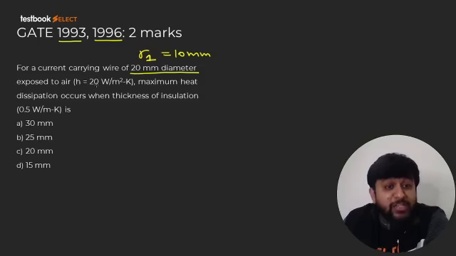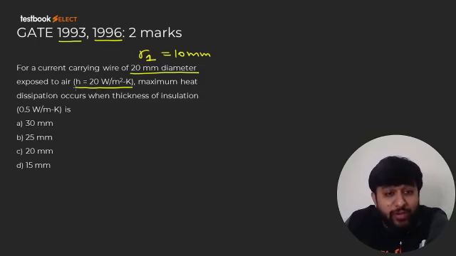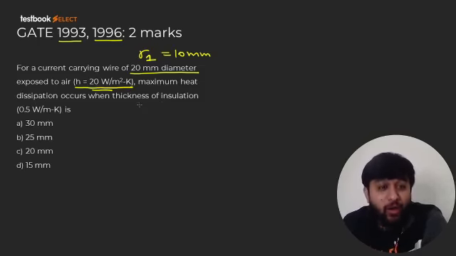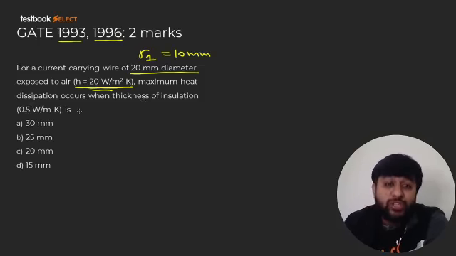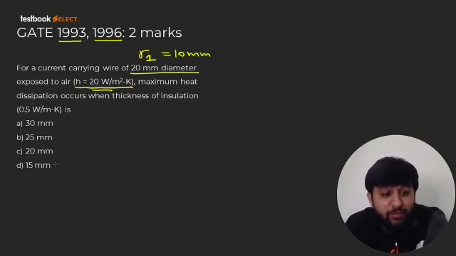Now this wire is exposed to air whose coefficient of convection is given as 20 watt per meter square Kelvin. So definitely this value is H. The maximum heat dissipation rate occurs, which is what we want for wire, when the thickness of insulation is 30 mm, 25 mm, 20 mm, 15 mm.